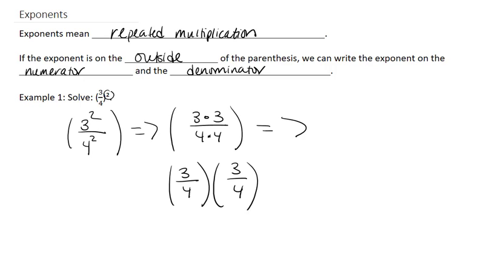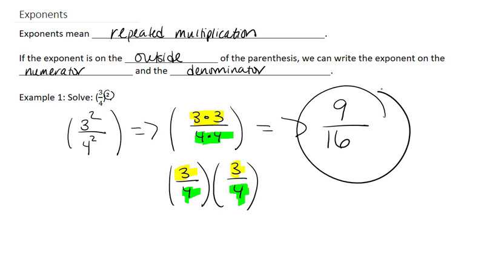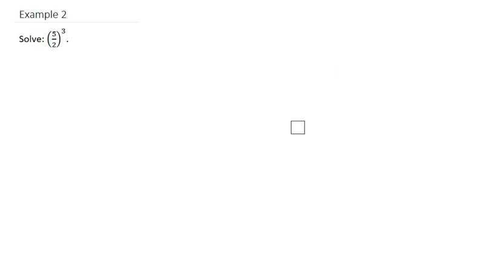And so if we go ahead and multiply the top, 3 times 3, either one, it's the same thing. We get 3 times 3, which is 9, and then 4 times 4, which is 16. So this would be our solution to this problem. Now, that goes to the same thing.